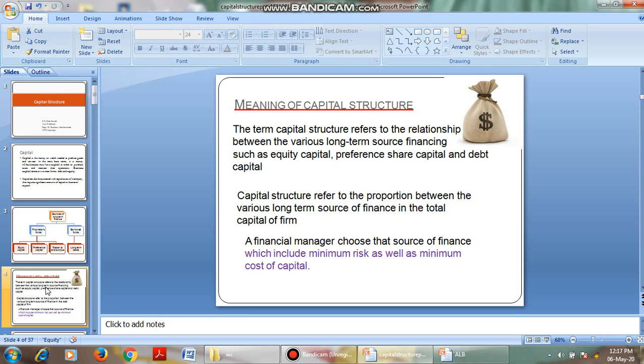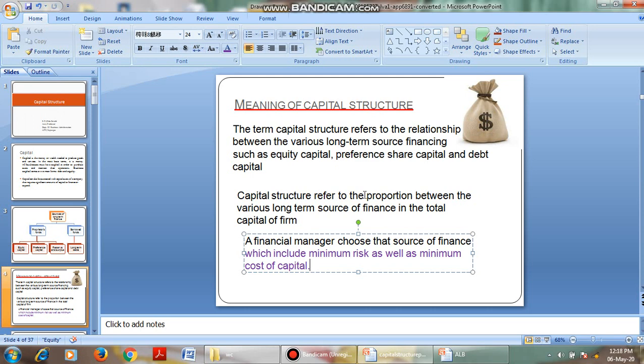Capital structure is the proportion between various long term sources of finance in the total capital of the firm. A financial manager chooses sources of finance which involve minimum risk as well as minimum cost of capital. That is, the financial manager has to select an optimum capital structure which decreases the risk and increases the value of the firm.